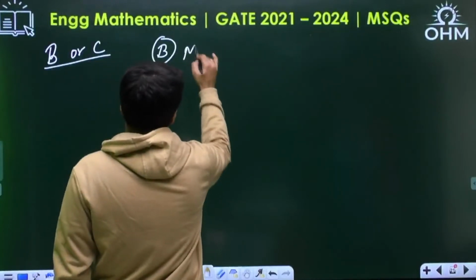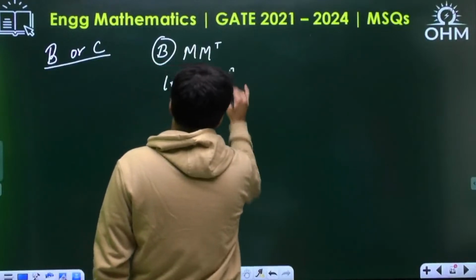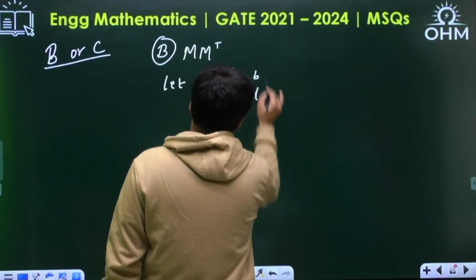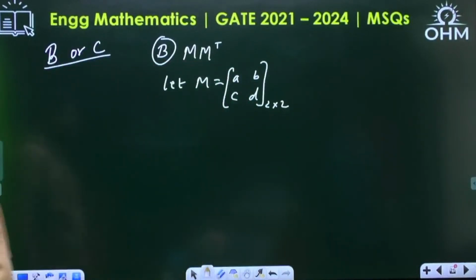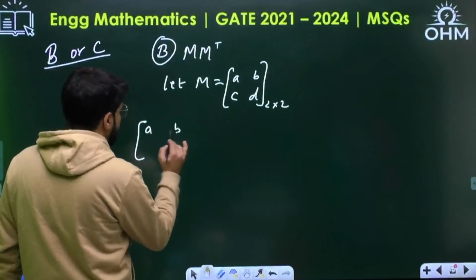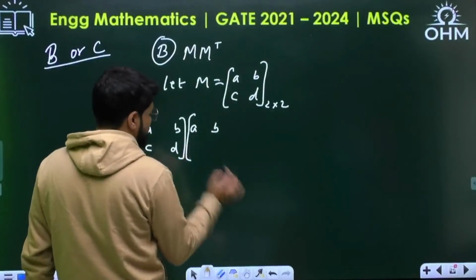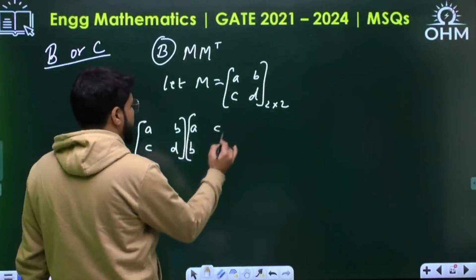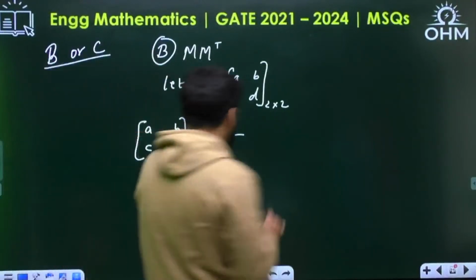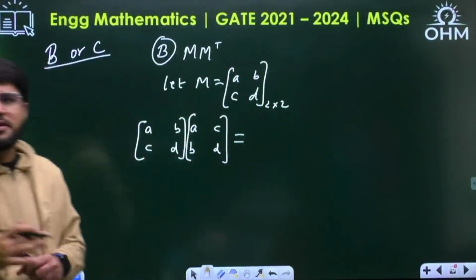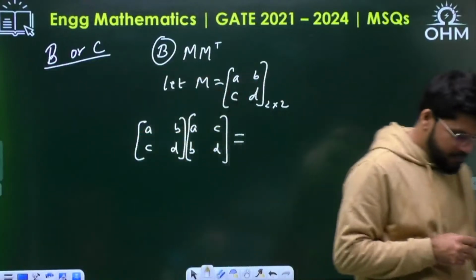So let's talk about B or C by taking an example. I'll explain this by taking an example. Let's assume M as any square matrix. For simplicity, let's take a 2 cross 2 matrix to understand the result. A, B, C, D multiplied by its transpose, so A, C will come here, B, D will go here. Now multiply and see the result.